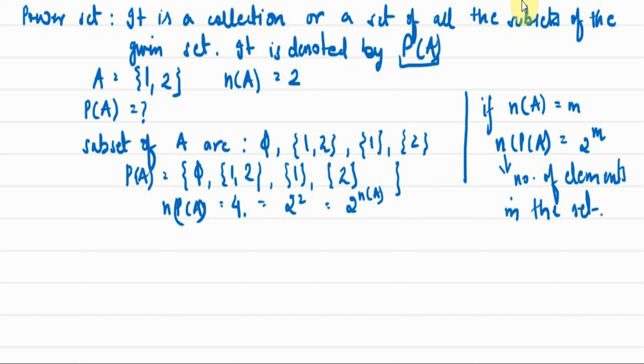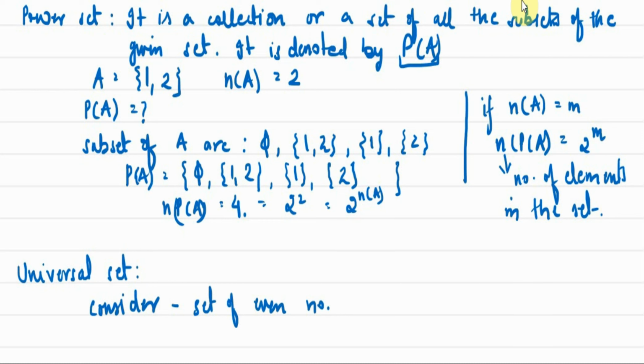Okay, now we have what is a universal set. What is a universal set? Taking an example, if we consider set of even numbers, okay, so set of even numbers will be something like this: 2, comma 4, comma 6, and so on.